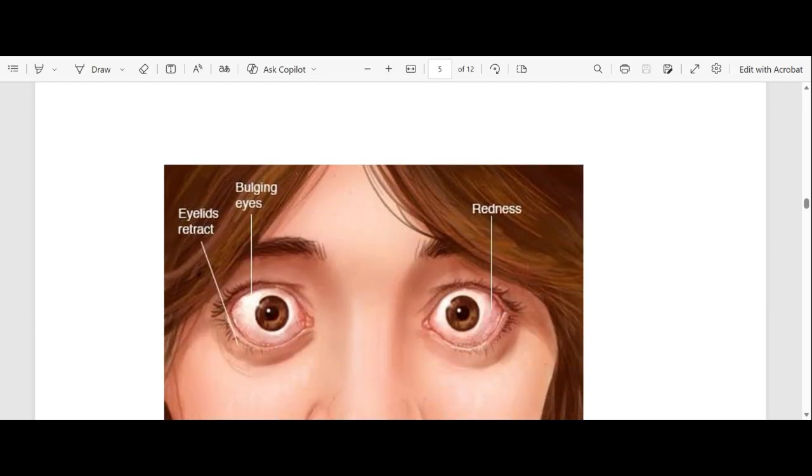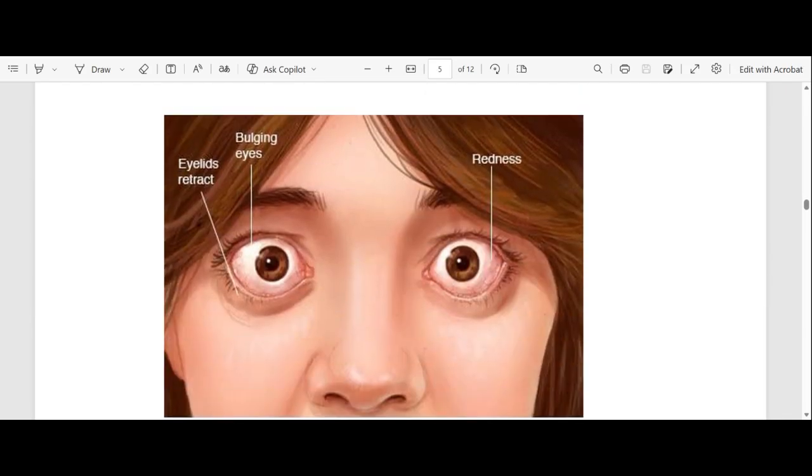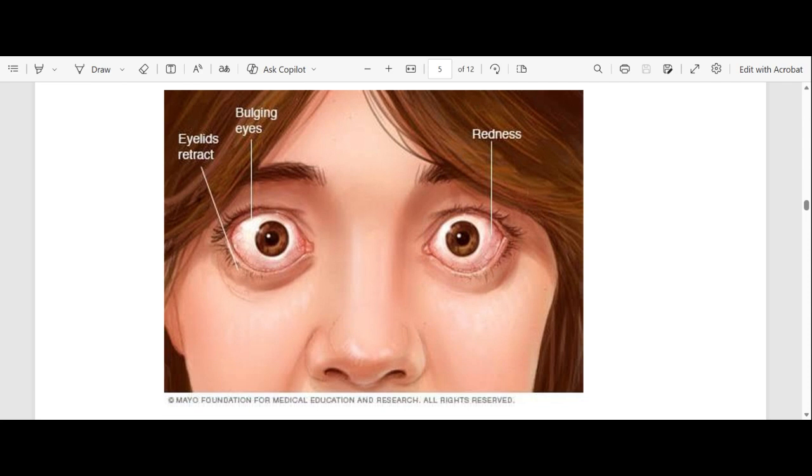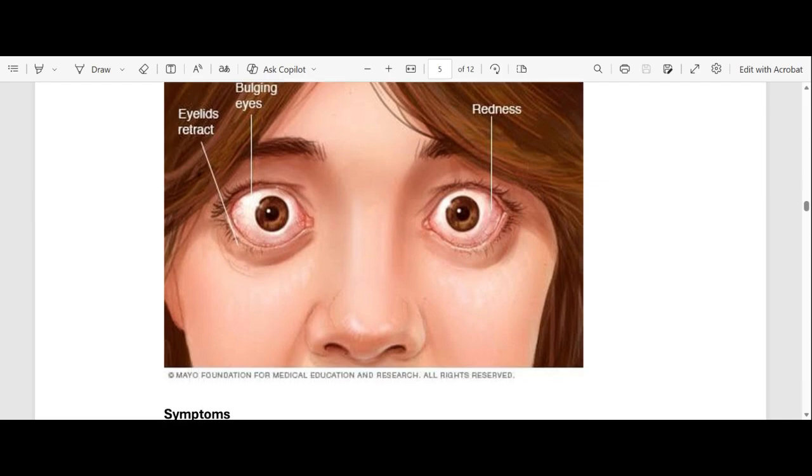Now let's look at a person who has the disease. Can you see the person has bulging eyes, right? The eyelids also retract, which means they go backwards. Your eyes also become red, your sclera. See the person's sclera is reddish. This is a picture of a person who has Graves' disease.